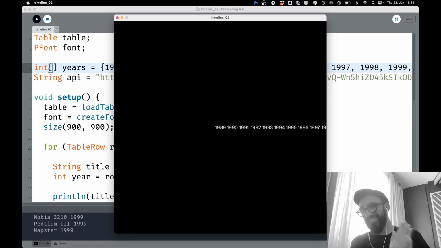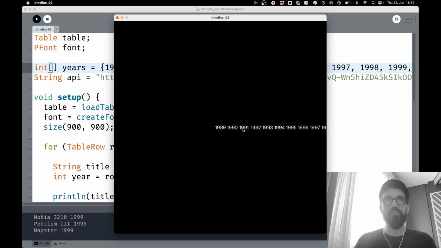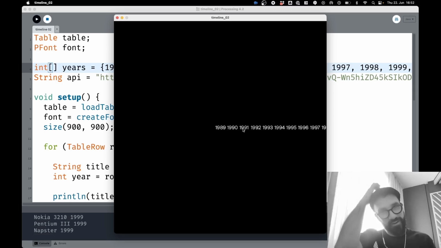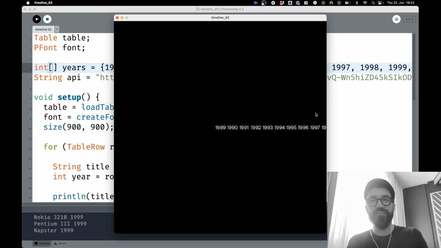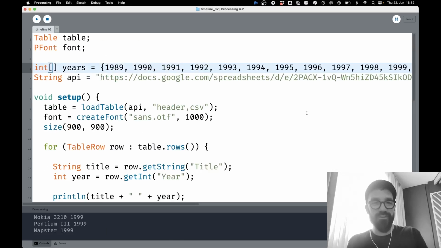Great, amazing. That's exactly what I wanted. The timeline now starts in the very center of the sketch window, right? And we have all the years. Actually, we could do this much simpler. I think that maybe that was a stupid way to put it. I don't need an array of years because years are just integers that increment, right? But anyway, lesson learned, but that's fantastic.